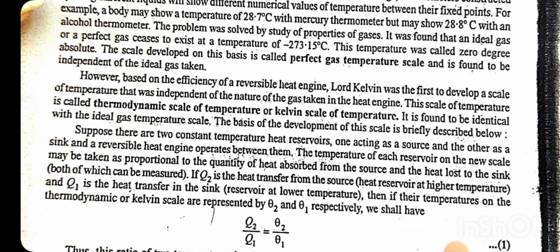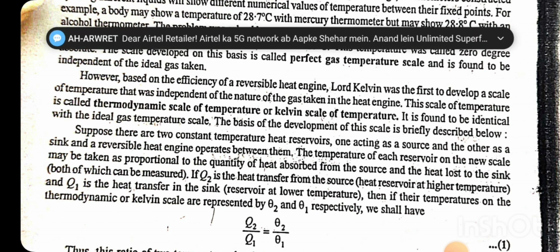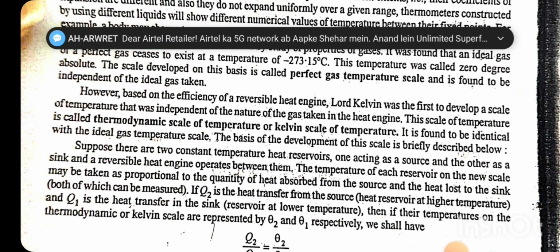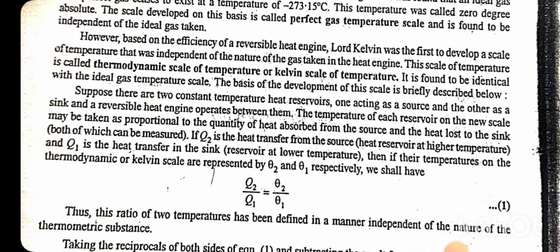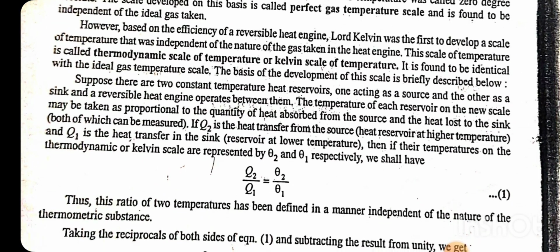The problem was solved by a study of the property of gas. It was found that an ideal gas or a perfect gas ceases to exist at a temperature of minus 273.15 degrees Celsius. This temperature was called 0 degree absolute. The scale developed on this basis is called the perfect gas temperature scale and is found to be independent of the ideal gas.